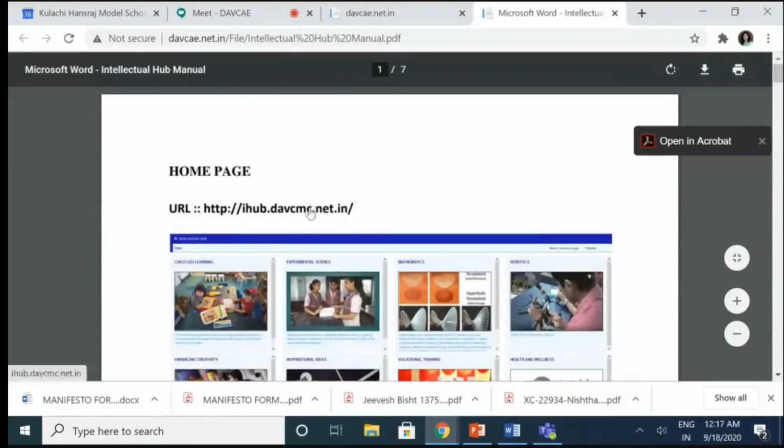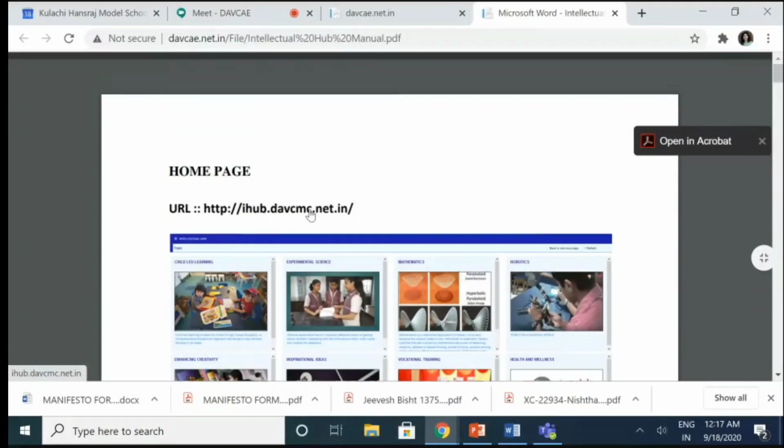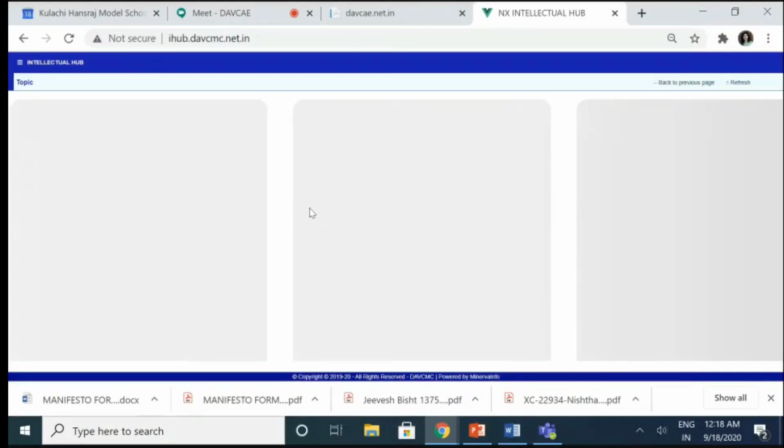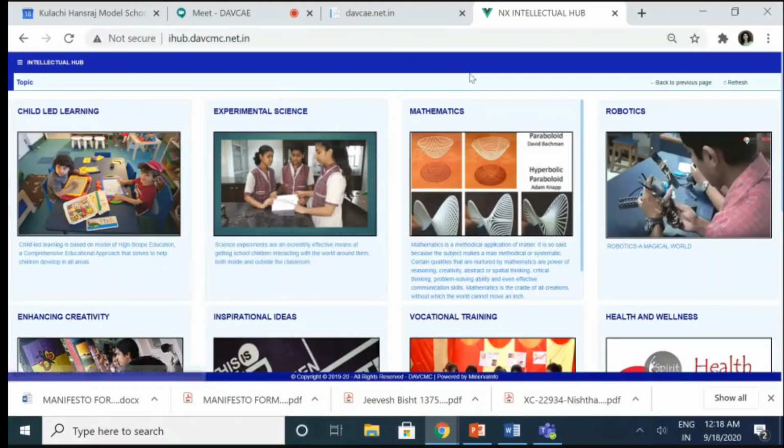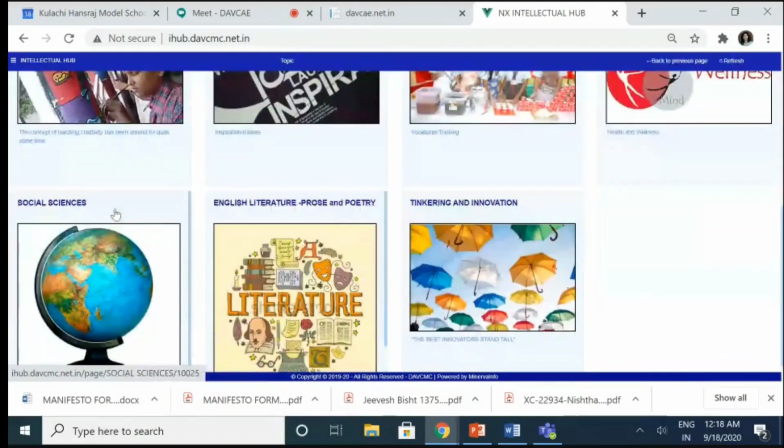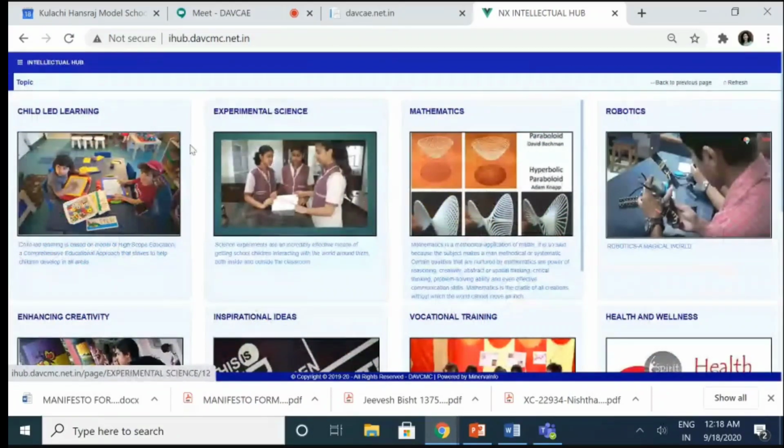Now, this is the address I need for the intellectual hub. So I click on this and it comes to this page, which is the cover page of the main page of the DAV Intellectual Hub. Now you can see the topics: child-led learning, experimental science, mathematics, robotics, enhancing creativity, inspirational ideas, vocational training, health and wellness, social sciences, English literature, prose and poetry, and tinkering and innovation. So these are the headings under which the content has been placed in the DAV Intellectual Hub.